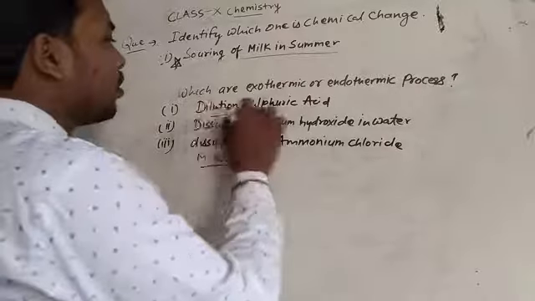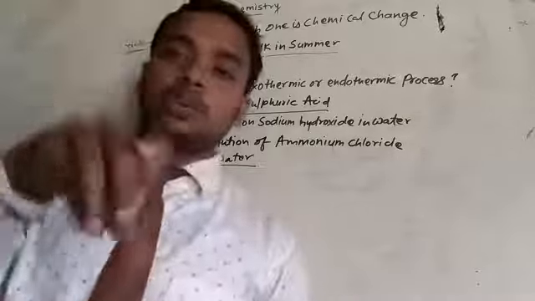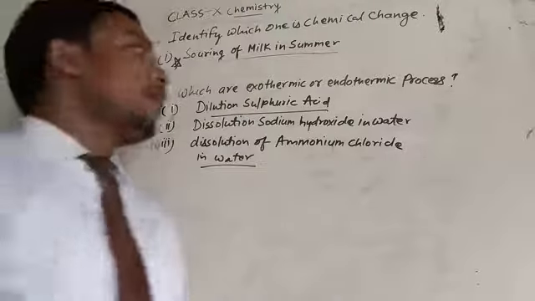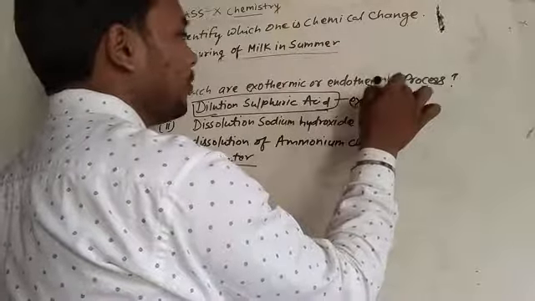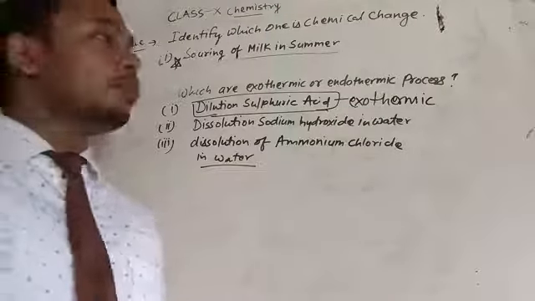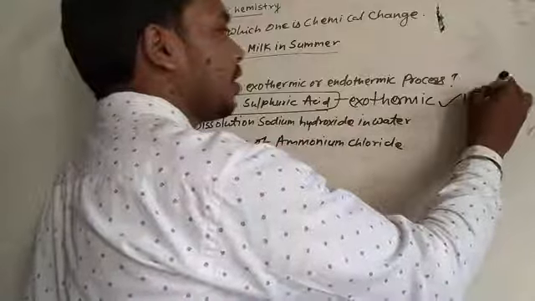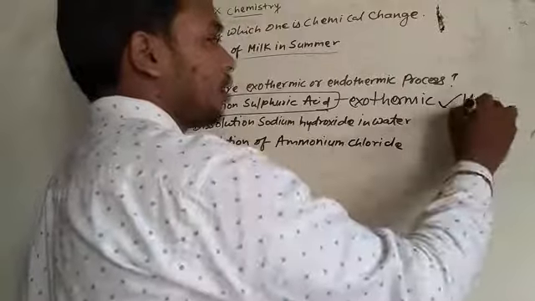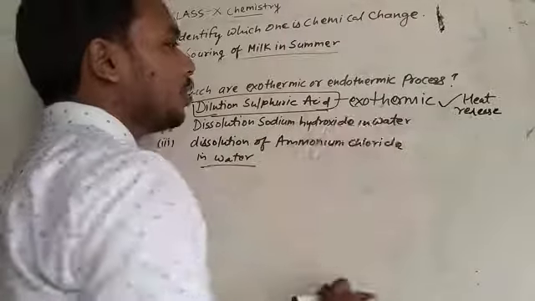When you start dilution of sulfuric acid, the sulfuric acid is added into water, not water added into sulfuric acid, and it is exothermic. When we dilute sulfuric acid, the process is exothermic, meaning heat gets released.